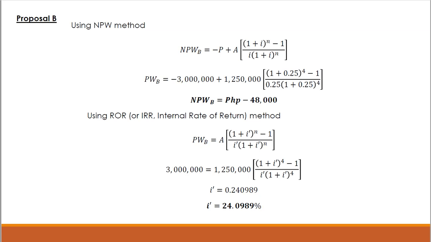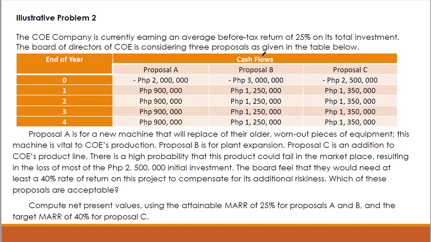Okay, so let's go to proposal B. So again, going back to our table, ang table natin, ayan. So proposal B, initial investment natin or principal is 3 million. And this would be the annual revenues natin, net annual revenue. So yung cost na wala na dyan. So ito na yung annual revenue minus annual operations and maintenance costs.